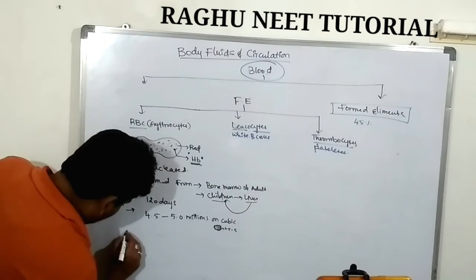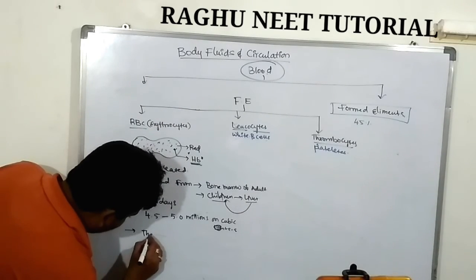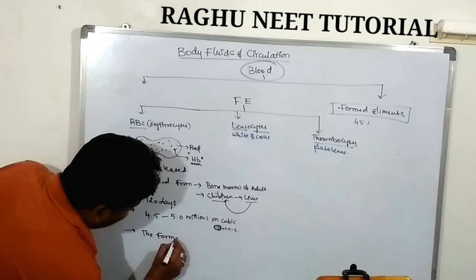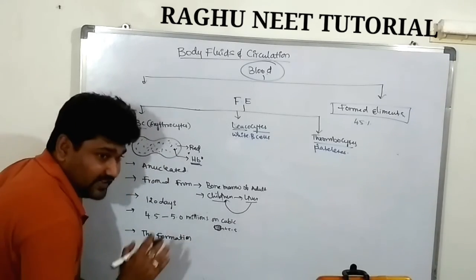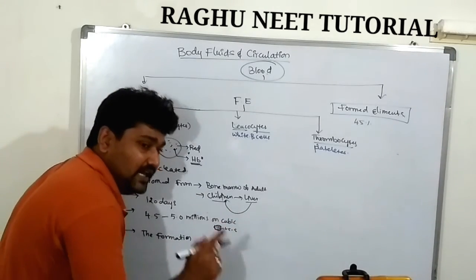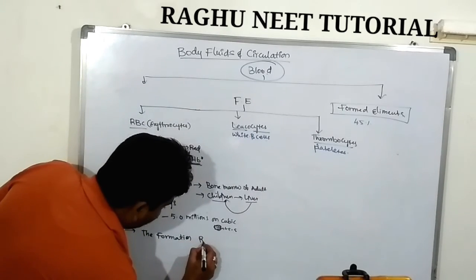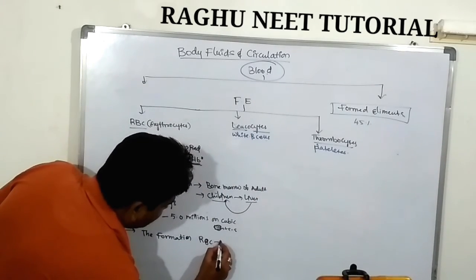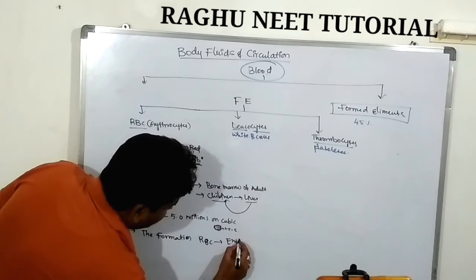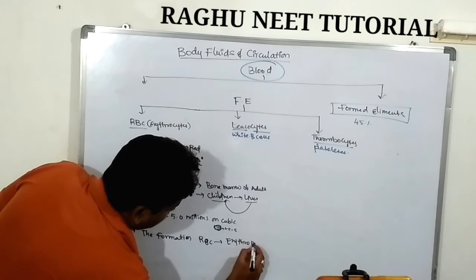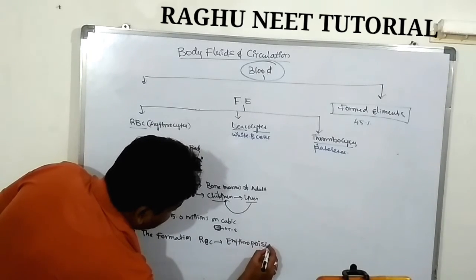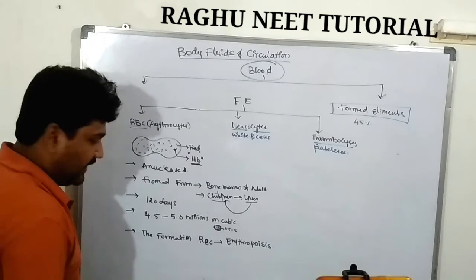The formation of RBC is called erythropoiesis. Very, very important: formation of RBC is called erythropoiesis.